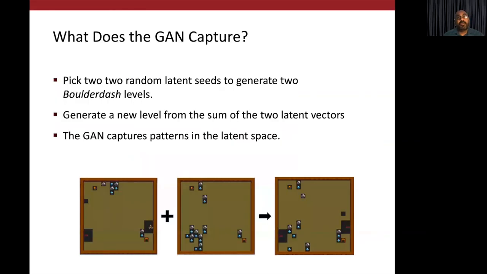Now, to show what the GAN is really learning, let us look at this example from Boulder Dash. We selected two latent vectors at random. The game levels generated from these vectors are the two games on the bottom left. We then added the two latent vectors to get a new vector and generated a game that is shown on the bottom right. One can see that the combined vector has sprite patterns from the other two. So this gives us an intuition that the GAN is learning a representation of the patterns of sprites in the game levels and mapping them from points on the latent space to those patterns shared across the different games.